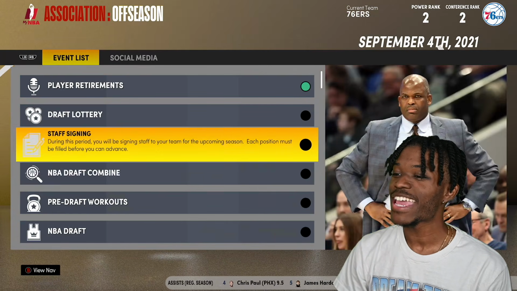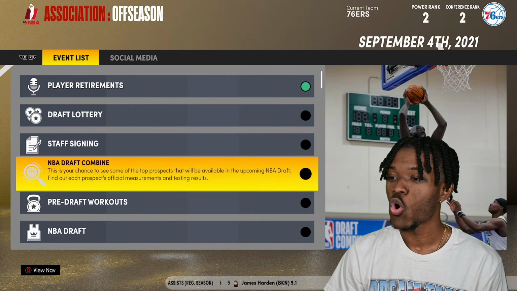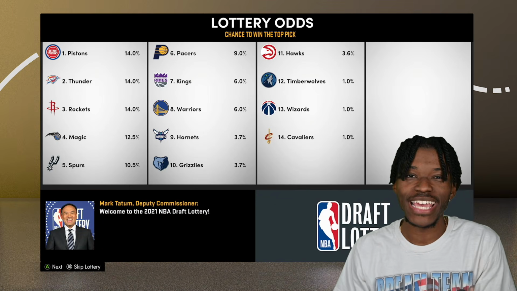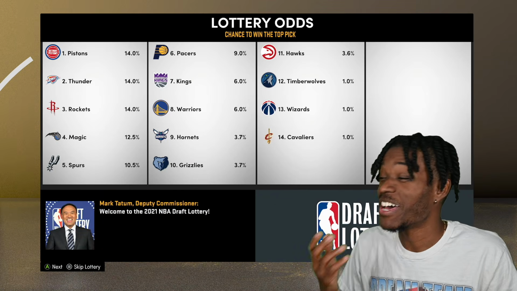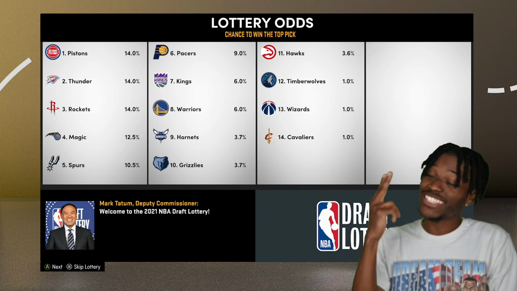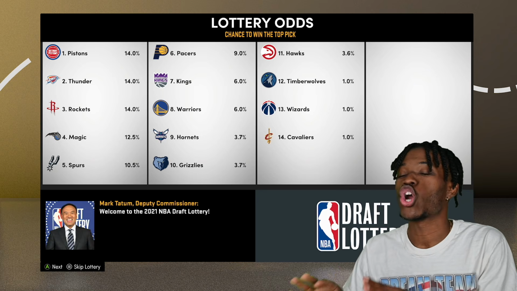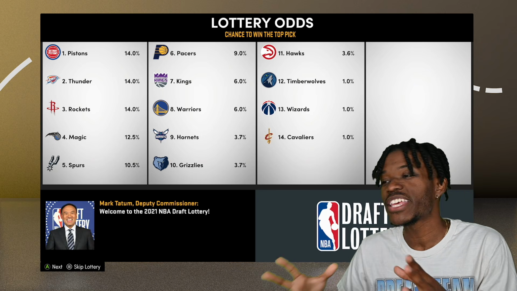We'll see. I think it really depends on what your team needs at the end of the day, because you cannot go wrong with whoever you draft. These are the 10 greatest players of all time. Here we go. The lottery here. Without a doubt, the Pistons, the Thunder, the Rockets, and the Magic are walking out with a top 10 player of all time. Everything else is kind of up in the air.